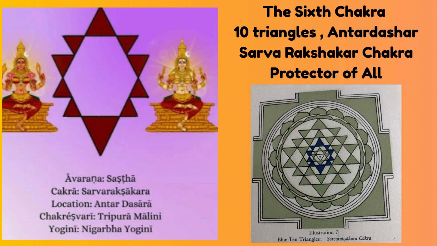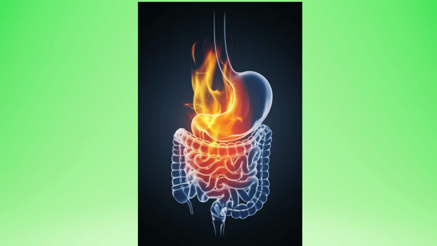The 6th chakra. This is made up of 10 triangles. It is called Sarv Rakshakar Chakra or protector of all. Now, these 10 triangles represent the 10 fires within our body, being the fire of purgation, digestion, absorption, burning, the secretion of enzymes, acidification, excretion, fires of pessimism, frustration, and fire of assimilation and creating luster. It is known as Sarv Rakshakar Chakra because it governs all the internal fires.